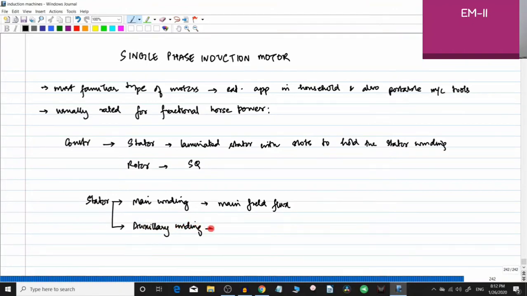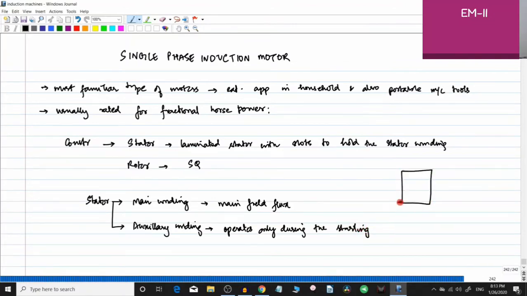Why this auxiliary winding is used will come as the course progresses. But remember, in single phase induction motors, in the stator you have two types of winding. One is called the main winding and one is called the auxiliary winding. And this auxiliary winding operates only during the starting. After that, the auxiliary winding is disconnected from the single phase induction motor.